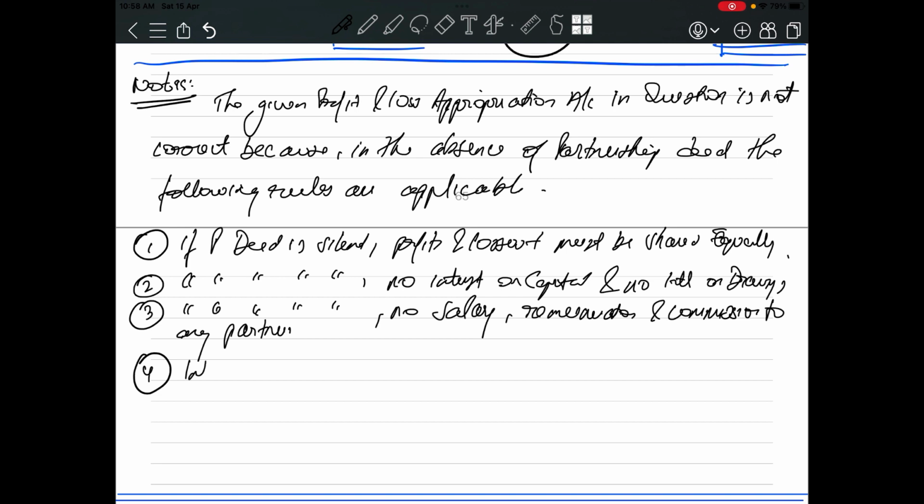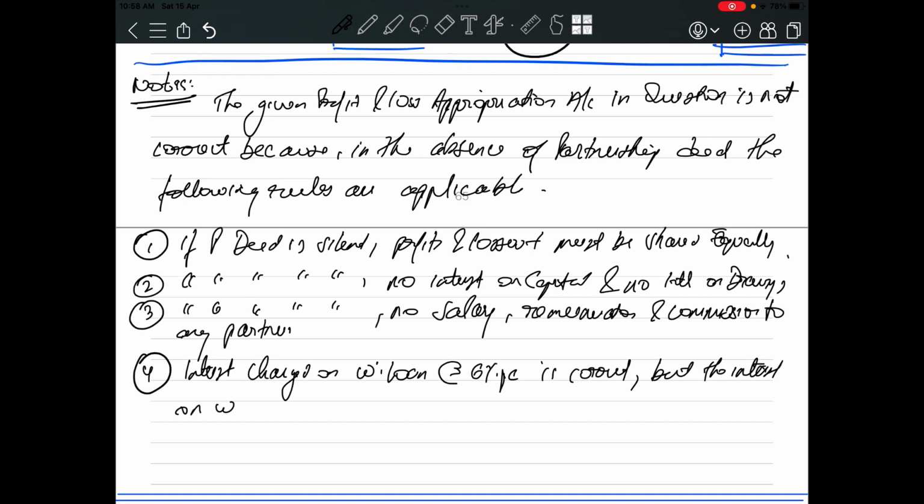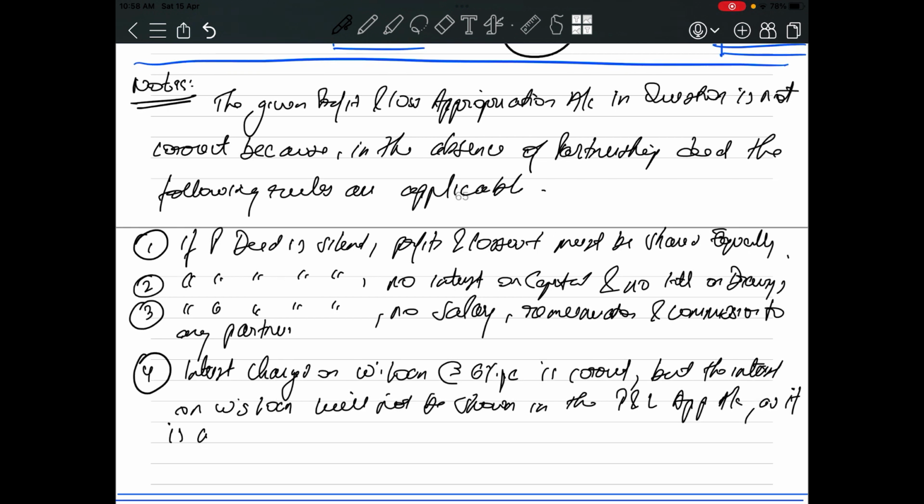Okay, what was the fourth point? Interest charged on W's loan at the rate 6% per annum is correct, okay, but the interest on W's loan will not be shown in the P&L appropriation account, as it is charged against profit.